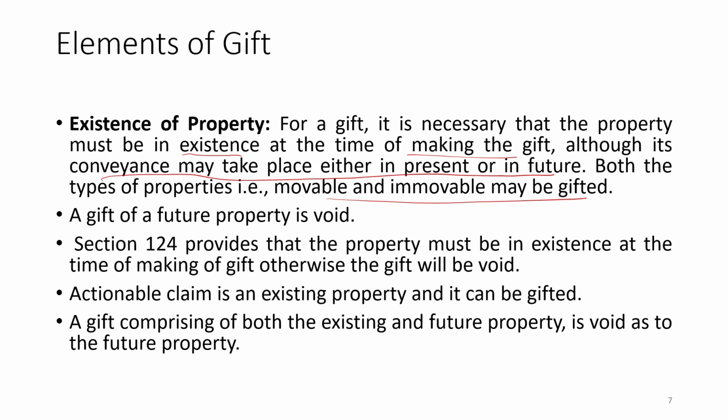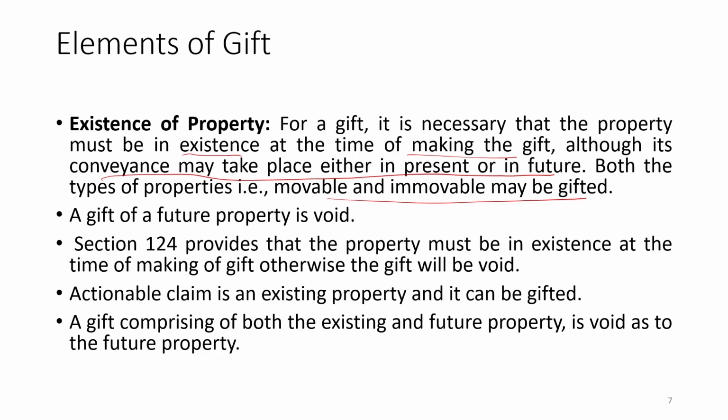Okay. That means when the gift is going to be made, at that time the property must be in existence. Future property cannot be the subject matter of a gift. The property which is not in existence cannot be the subject matter. The crop, that means next year's crop, cannot be the subject matter of the gift.